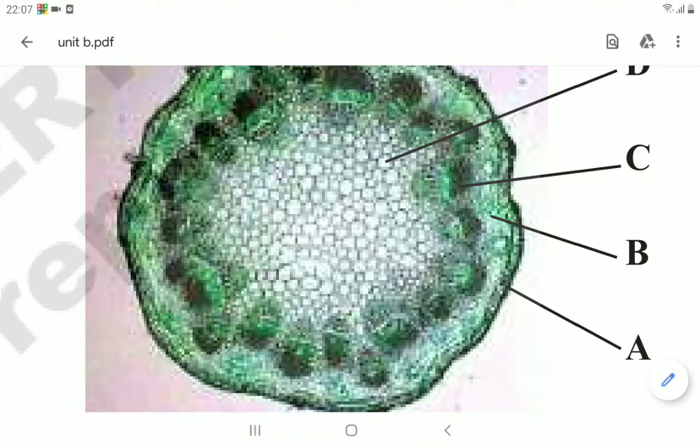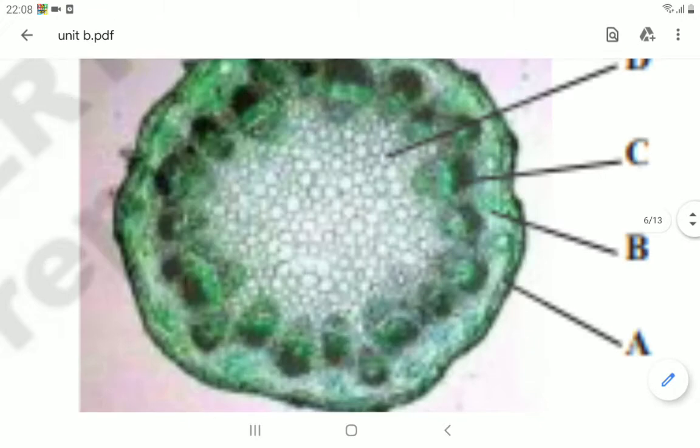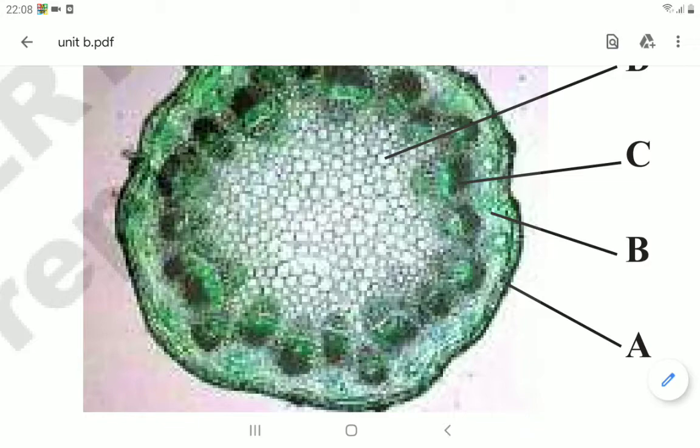Next, coming to part C. Group C consists of cells that join together to form long structures that conduct food and water in the plant body. So in the plant body, the functions of transporting food and water are done by the group C cells only. Coming to group D, it is in the center of the stem. Group D cells are present in the center of a young stem and form a hollow structure in the mature stem. This is the hollow structure, children, meaning a completely empty part.